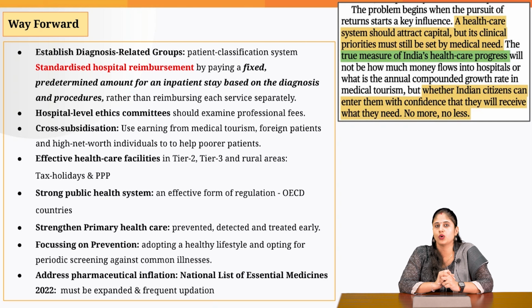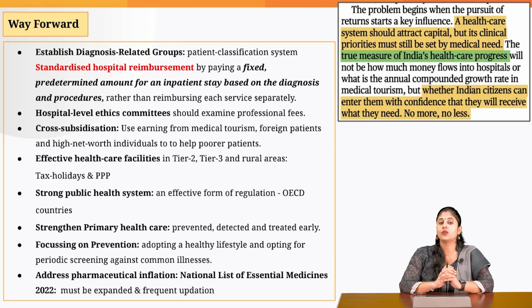Now, what needs to be done to ensure that we don't get an inflated medical bill? At an individual level, what can we do? We can follow an active lifestyle. One hour every day you are supposed to give to your physical and mental health. And on a periodic basis, get a screening against all the common illnesses.